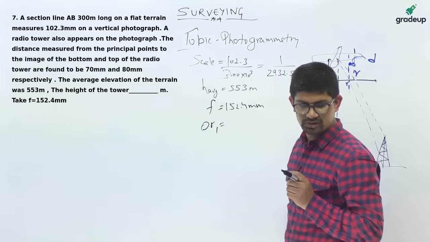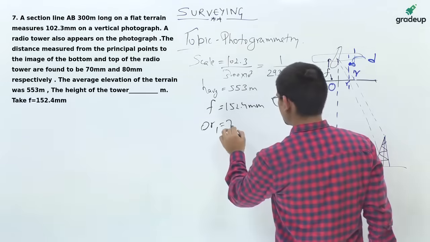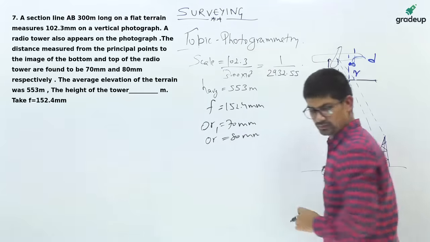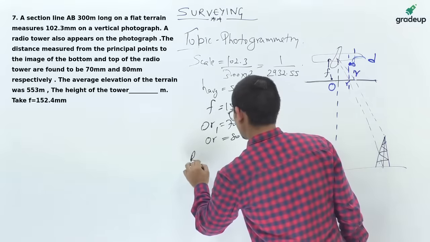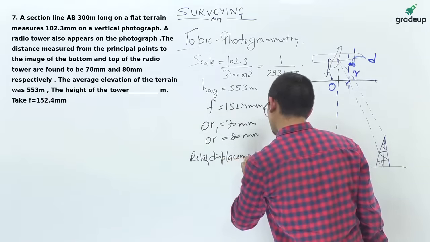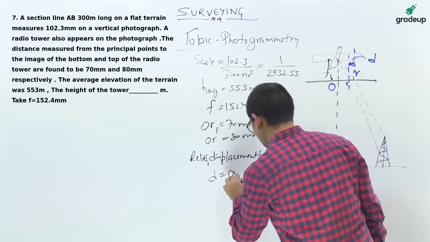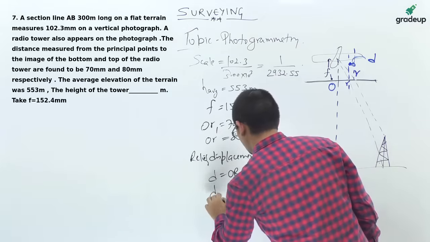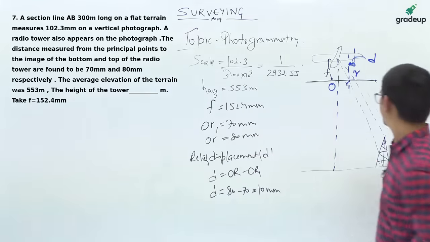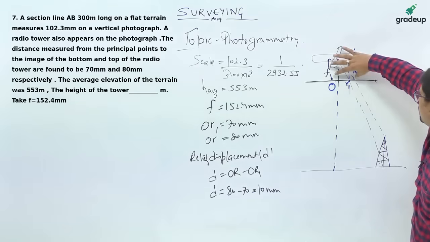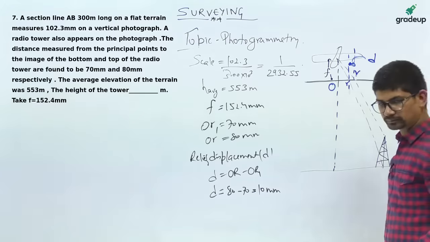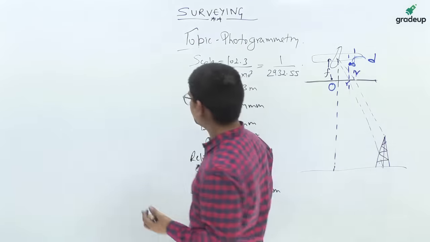From the figure you can see OR1. In the question you are provided the distances measured from the principal point to the image of bottom and top. So OR1 is 70 mm and OR is 80 mm. Relief displacement D is OR minus OR1. So D is 80 minus 70, that is 10 mm. So 10 mm is the relief displacement. Now you have obtained the relief displacement.